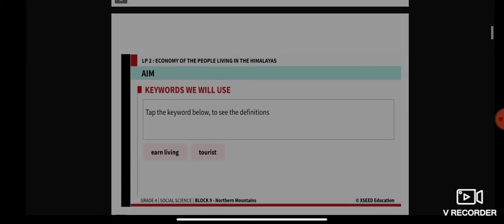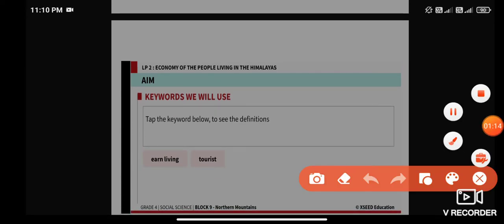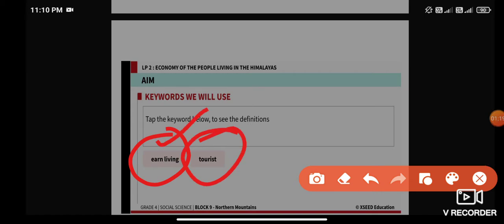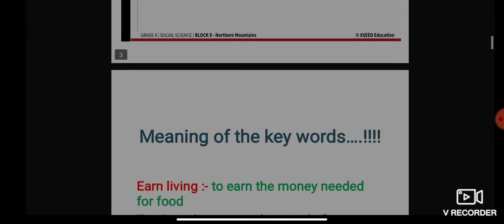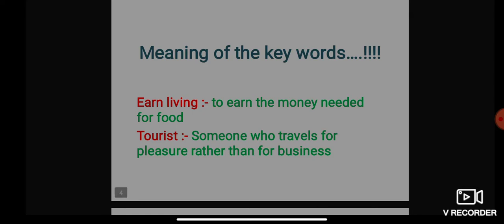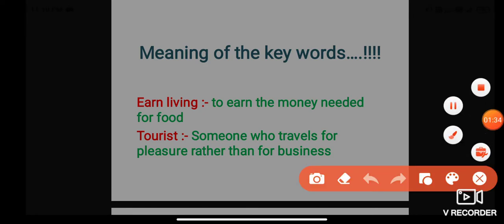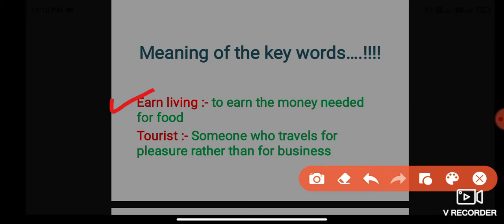The keywords for today are earn a living, and tourist. We'll be using these in our discussion, so let me quickly give you the meaning of those keywords. To earn a living is to earn the money that is needed for food. And who are tourists? Someone who travels for pleasure rather than for business.